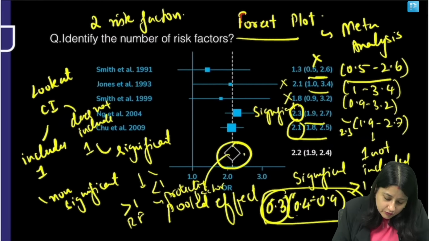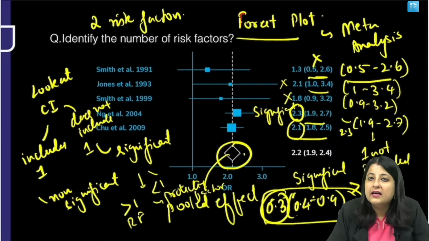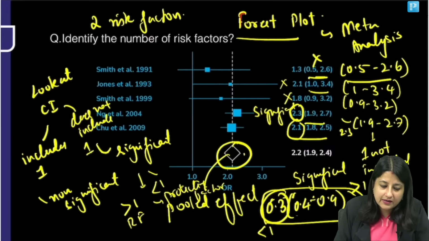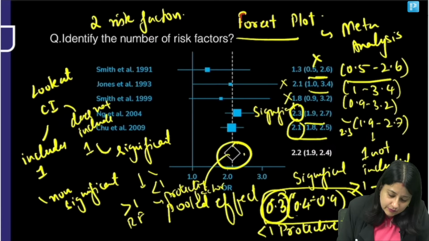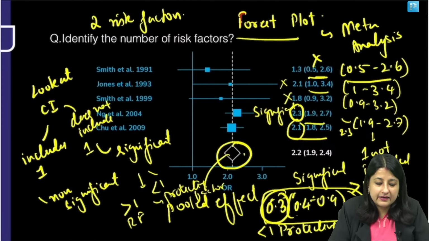And then you have to look at this value of 0.3. Definitely that value of 0.3, everybody, is less than 1. So, is it a risk factor? No, it is a protective factor. Clear? This one is a protective factor. Ye aa sakta hai guys.